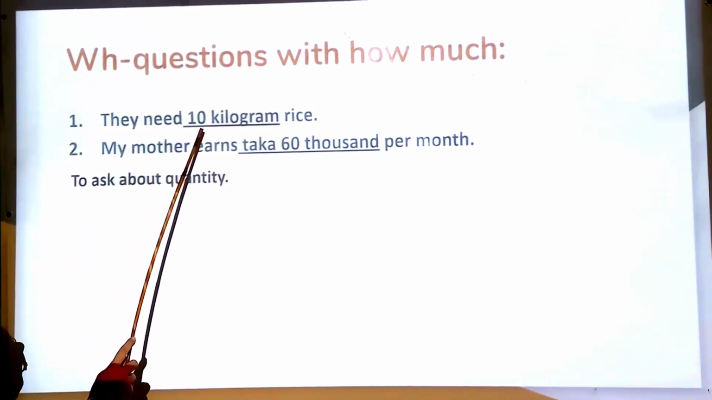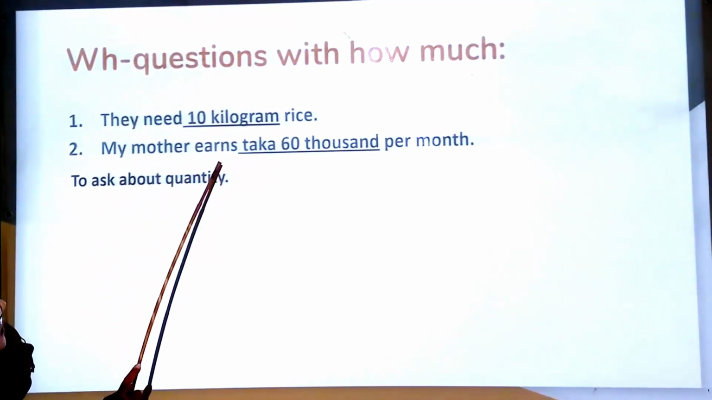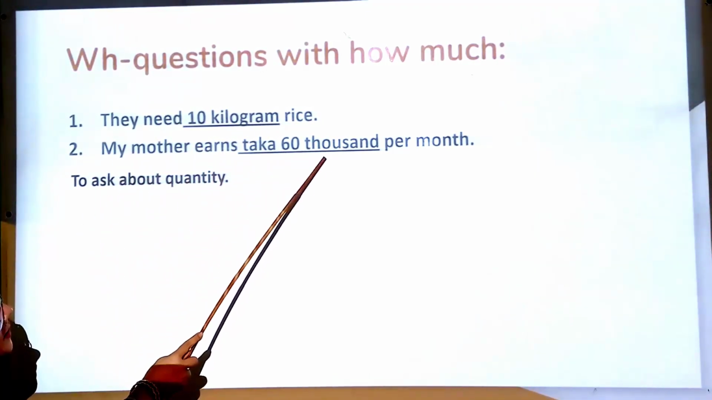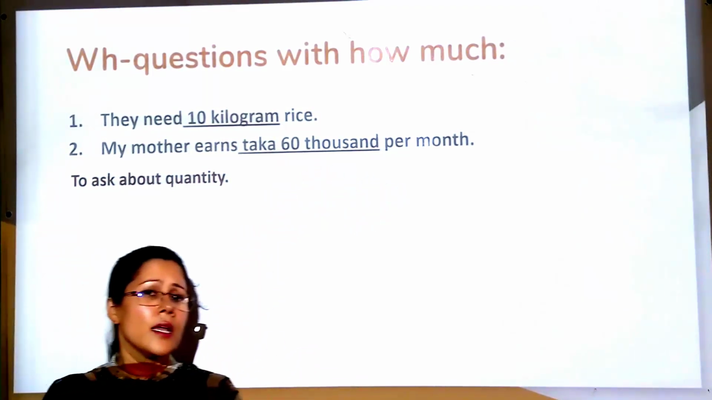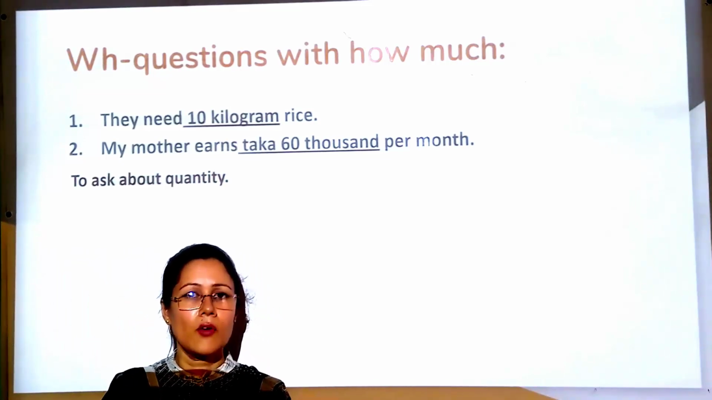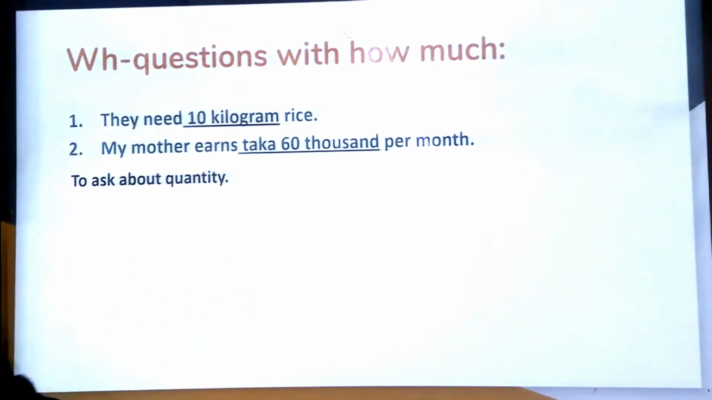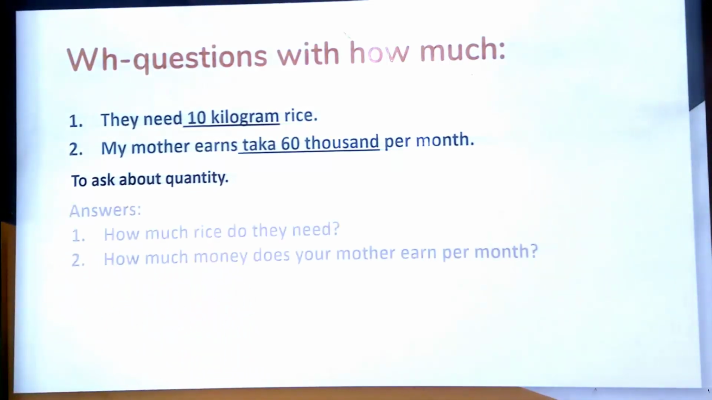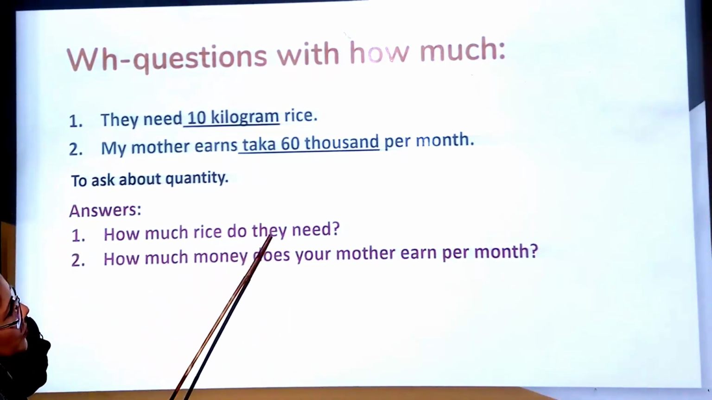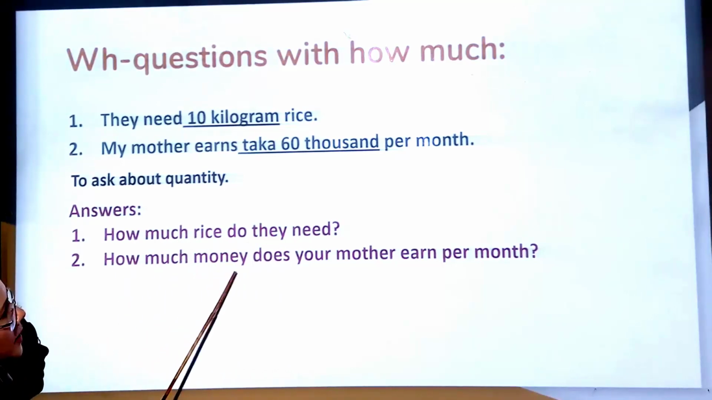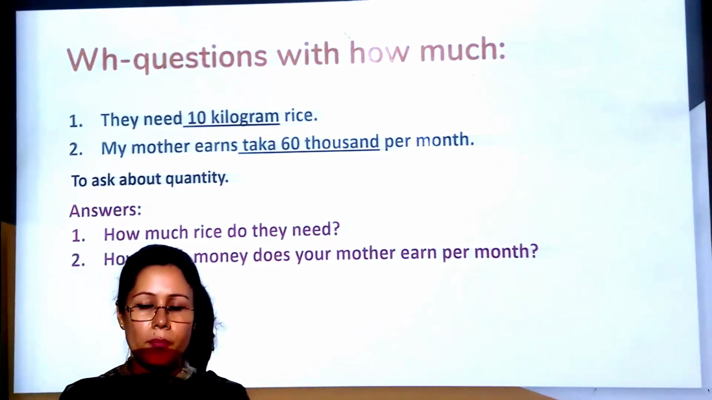Number 1, they need 10 kilogram rice. Number 2, my mother earns taka 60,000 per month. So, to ask about quantity, we will use how much for making WH question. Dear student, now see the answers. Number 1, how much rice do they need? Number 2, how much money does your mother earn per month? I think you have got my point now.